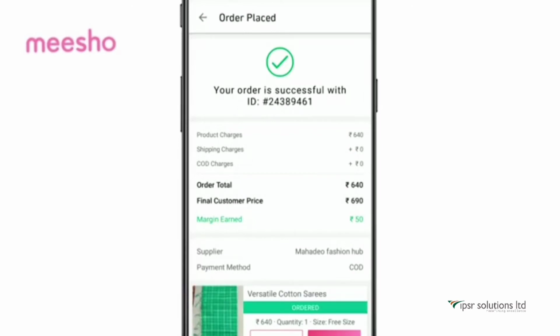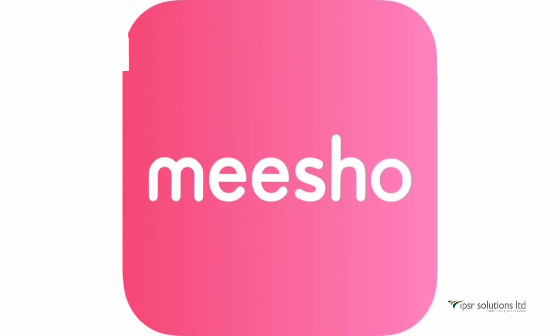And remember, there is no mention of Meesho on the package delivered to your customer. So, with Meesho, thousands of Indians have been able to start their business from home and earn. Hoping that you might have understood how to use the Meesho app, so get started.